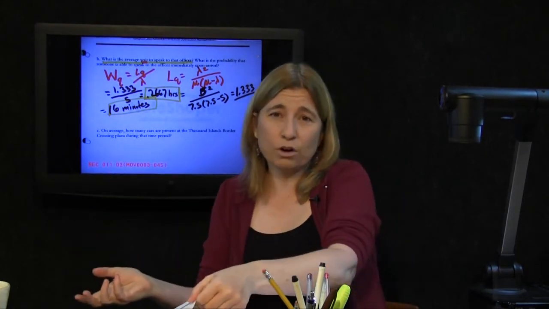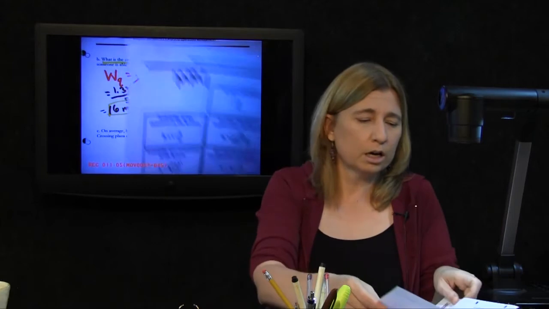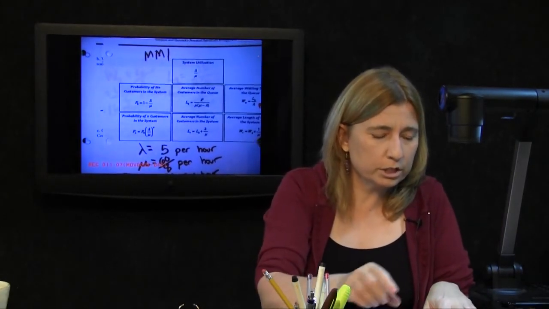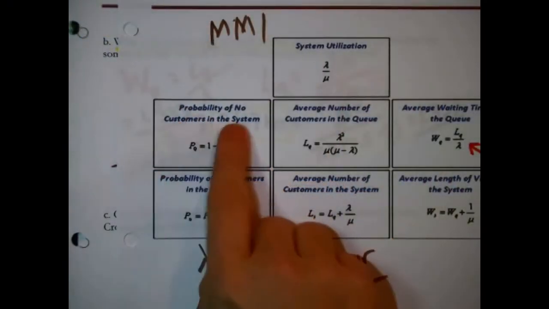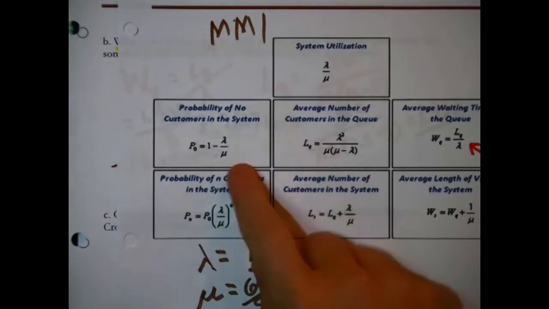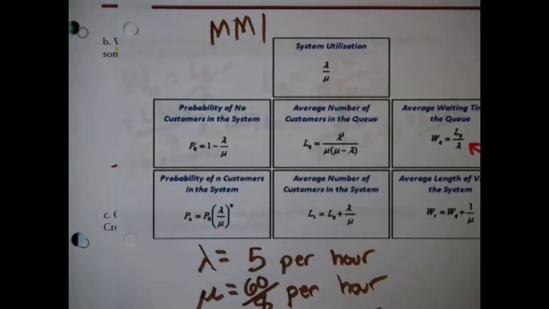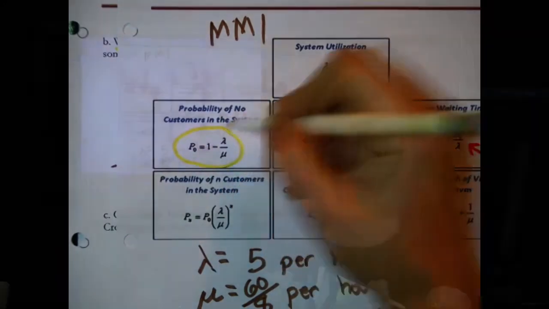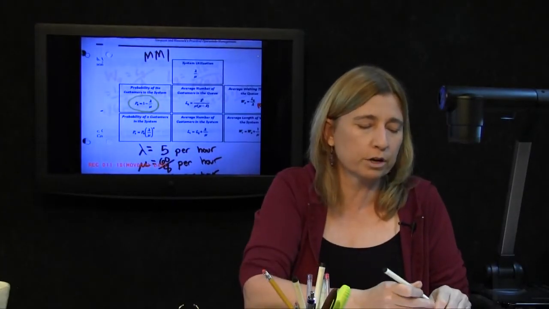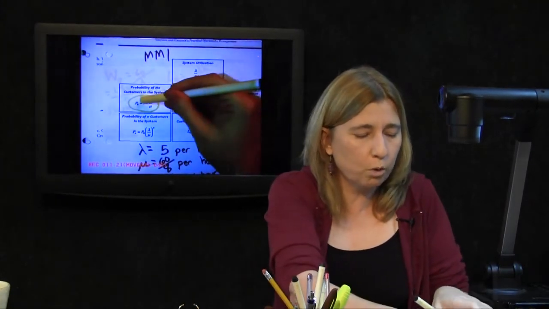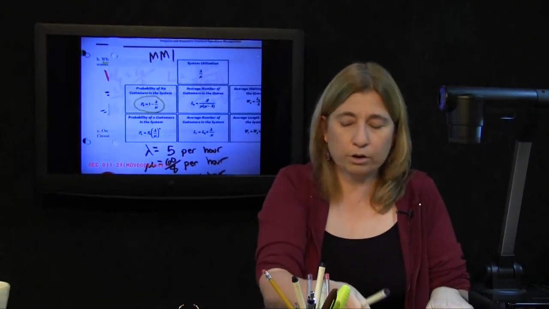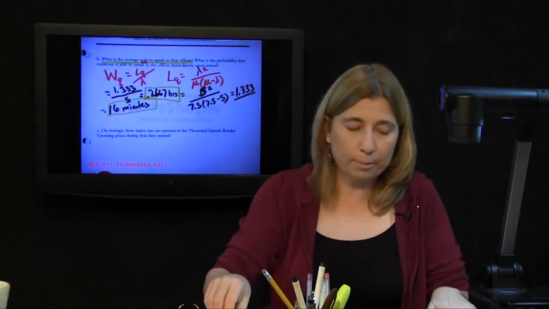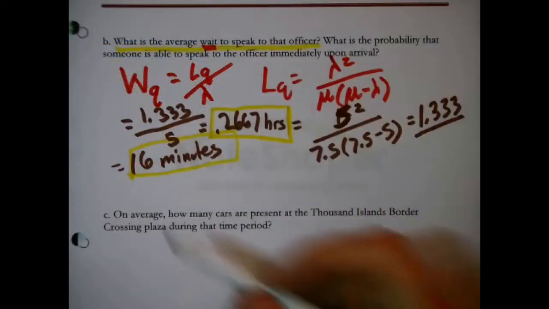That is actually also explicitly a formula on the formula sheet. That is the probability of no customers in the system. The probability that you would be able to speak to the officer immediately is the probability that nobody's there at the checkpoint when you show up, that's the probability that there's no customers in the system, which is just 1 minus lambda over mu, the opposite of the busyness.